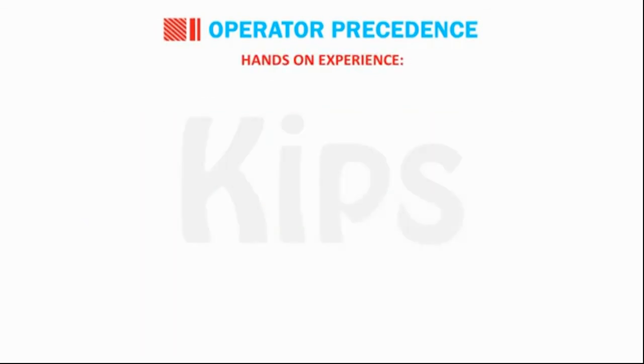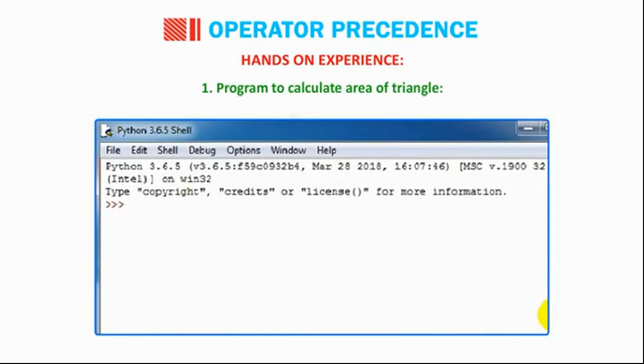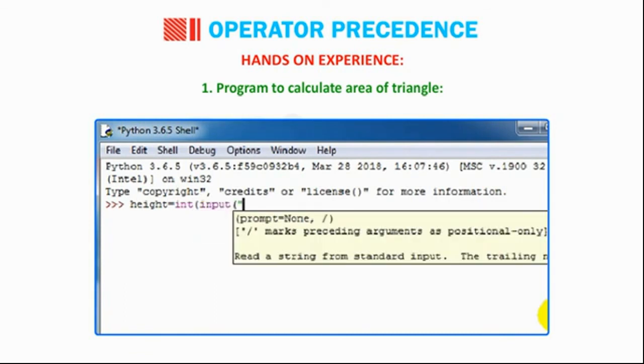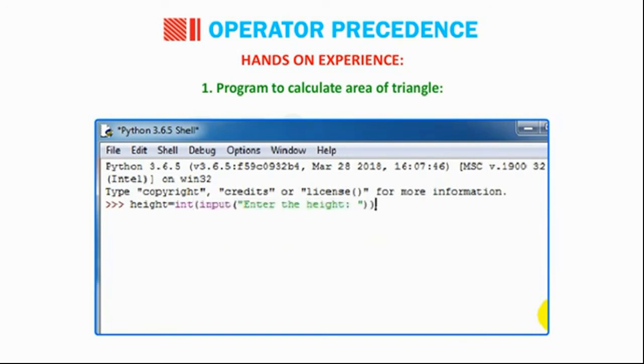Hands-on experience. Number 1. Program to calculate area of triangle. Height = int(input("Enter the height: ")). Enter the height: 6.